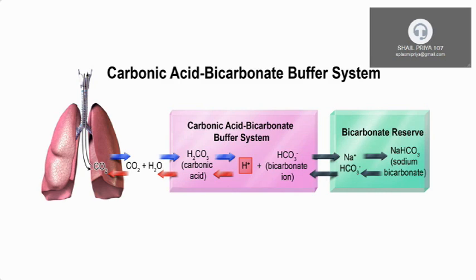All the steps, as you can see, are reversible. Depending upon our need, the reaction can shift to the right or left. This is called the carbonic acid bicarbonate buffer system in our body.